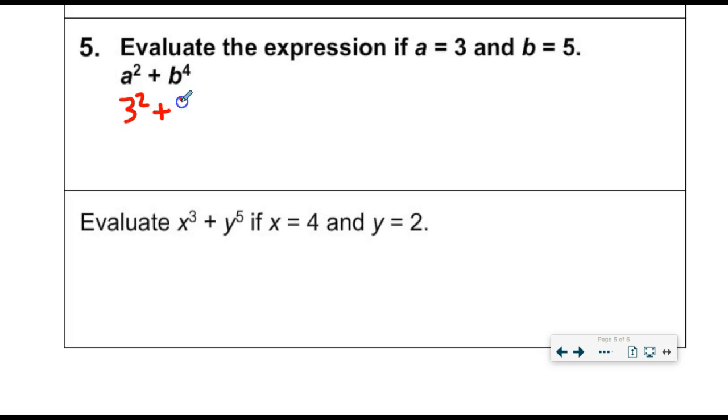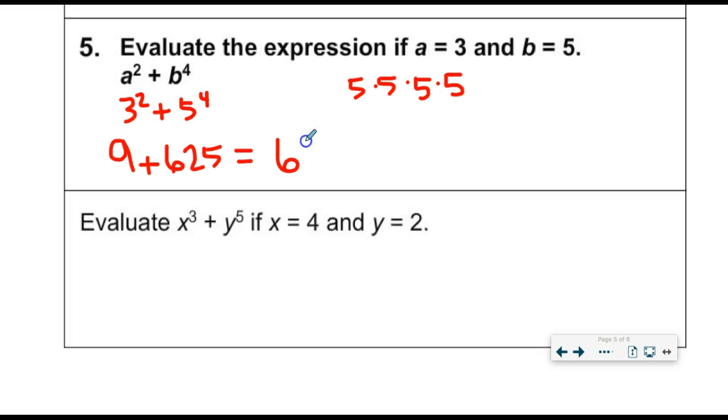At any rate, 3 squared plus 5 to the 4th. So this means 5 times 5 times 5 times 5. 5 times 5 is 25, times 5 is 125, times 5 is 625. So back to this part, I have 9 plus 625. I'm going to add that together and get 634. All right, done. There's my answer.